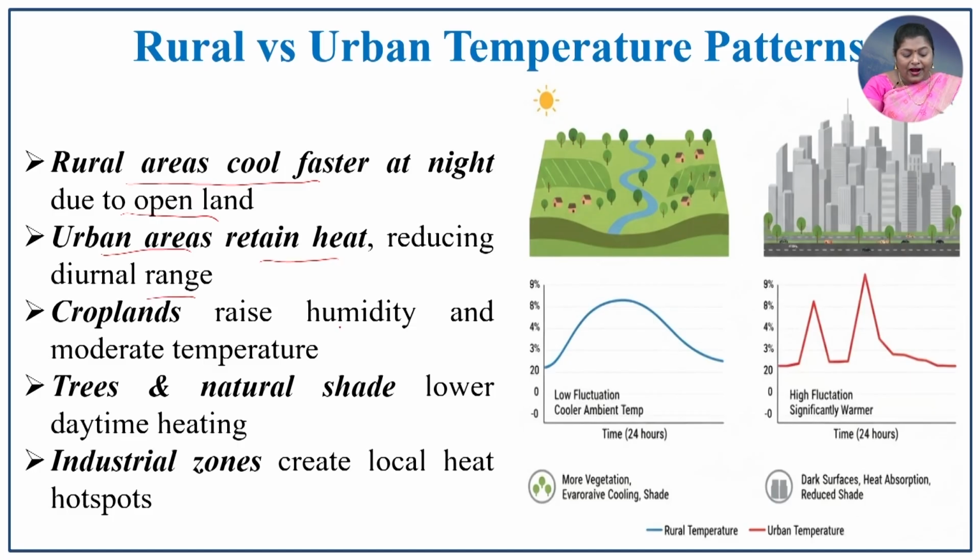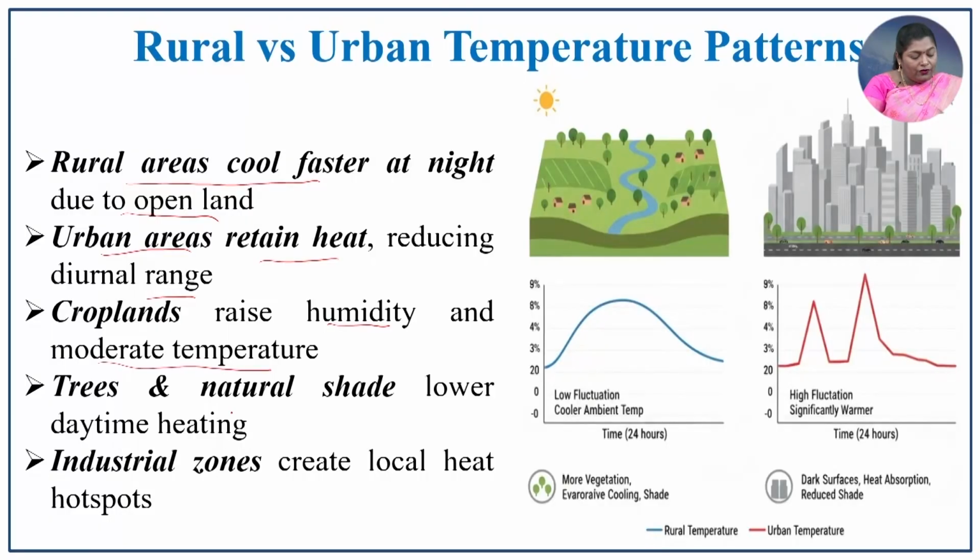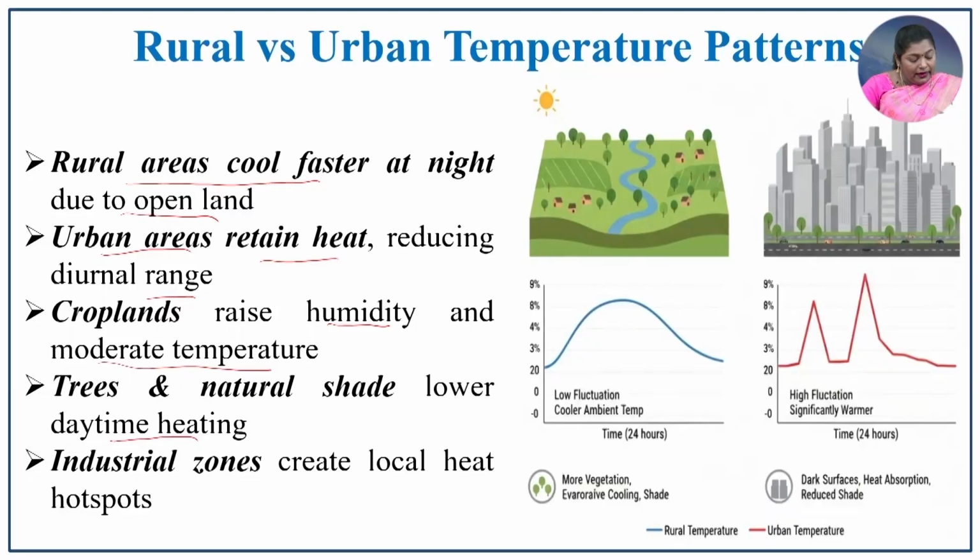Cropland raises the humidity and moderates temperature because of its evapotranspiration process, and trees and natural shades lower the daytime heating. So, it restricts the daytime heating of the earth surface in that particular area. The industrial zones create local heat hotspots. The industries, because of the pollution they emit, adversely affect the local climate of that particular region.